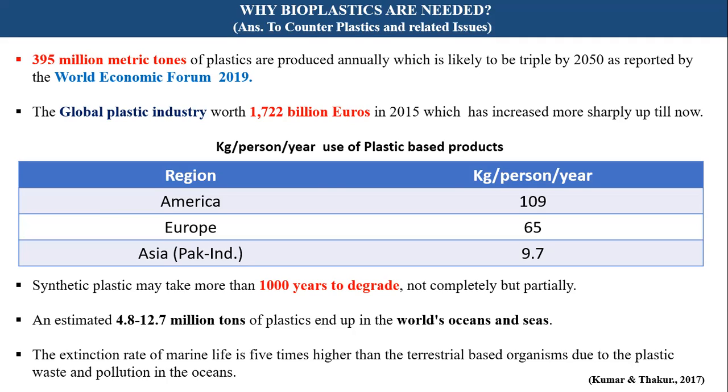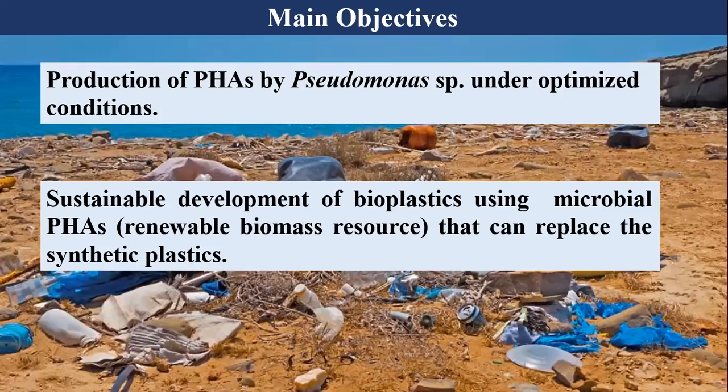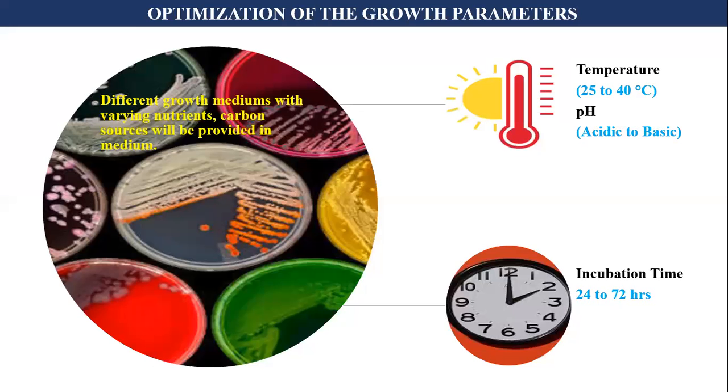The main objectives of this study were the production of PHAs by Pseudomonas under optimized conditions and the sustainable development of bioplastics using microbial PHAs that can replace the synthetic plastics. First is the optimization of the growth parameters for the microbial strains as well as the production of polyhydroxyalkanoates.